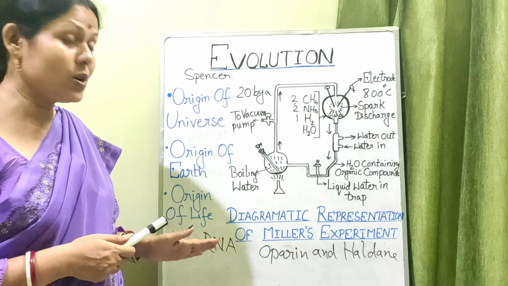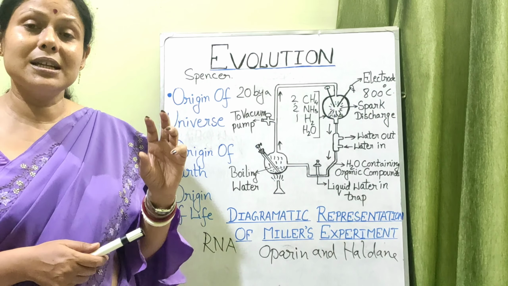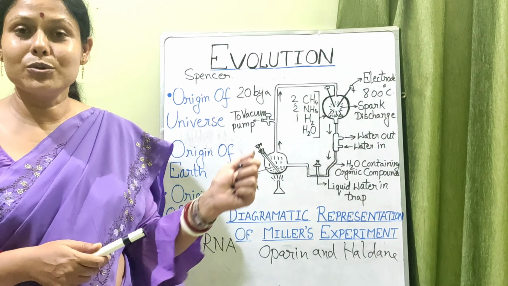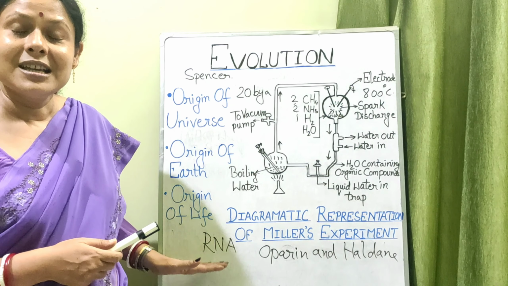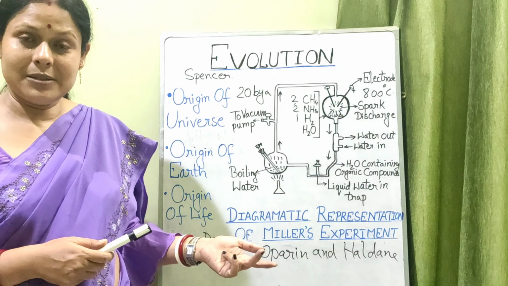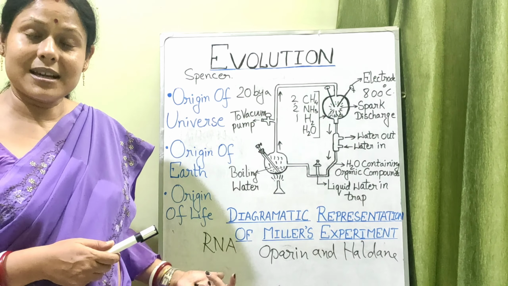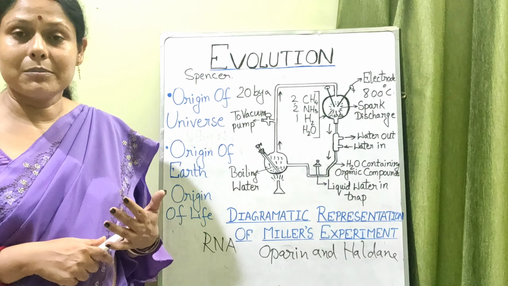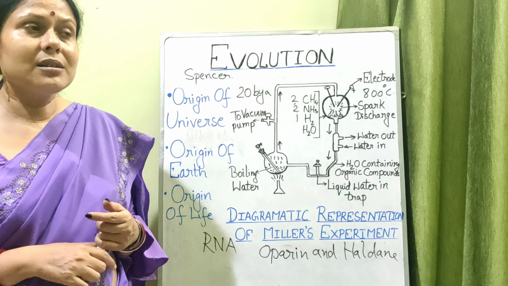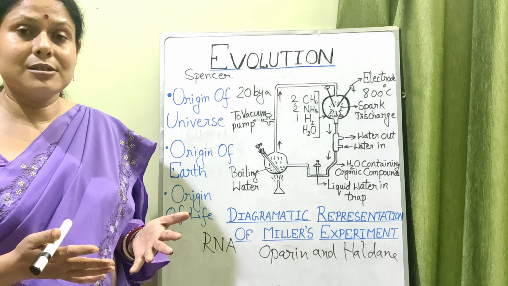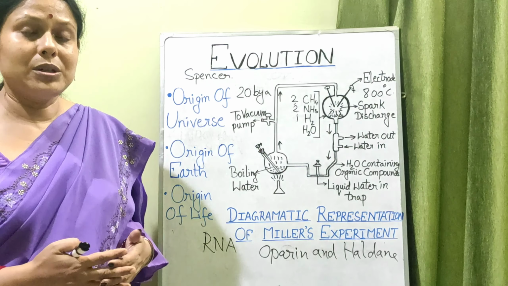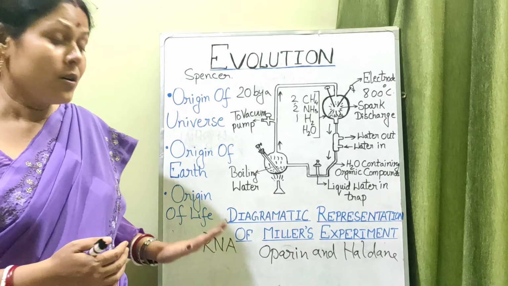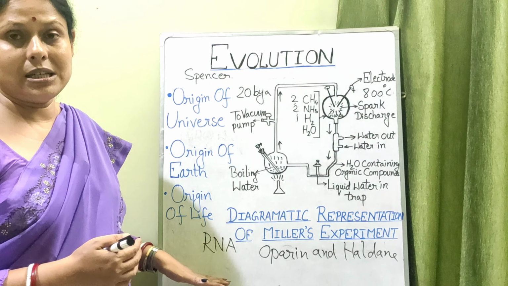Why is it so? Because we all know that in the central dogma, from DNA at first RNA is formed, and from RNA it is translated to protein. So RNA can easily form protein, and RNA can act as an enzyme, but DNA never acts as an enzyme. DNA is stable compared to RNA. So these are the possibilities due to which the scientists had the opinion that the genetic material of the primitive organism would have been RNA instead of DNA.